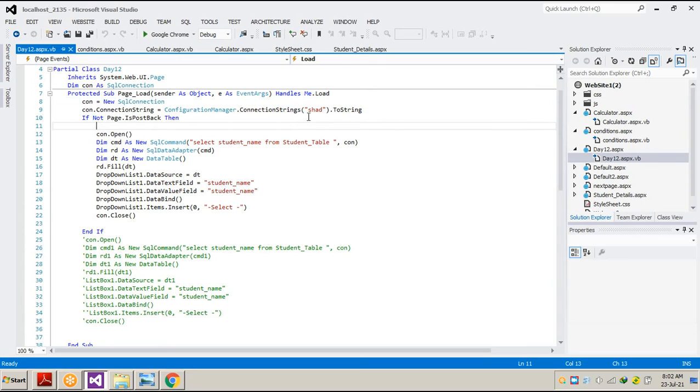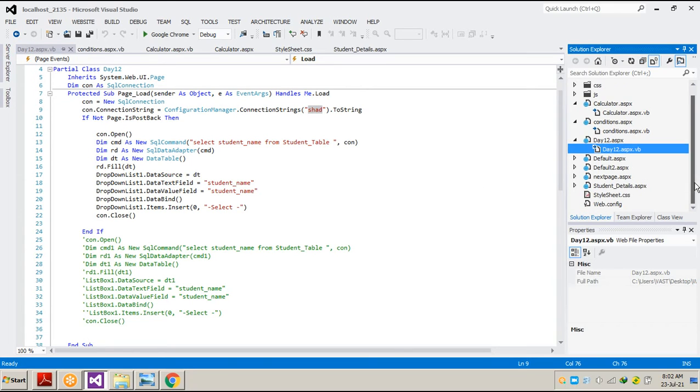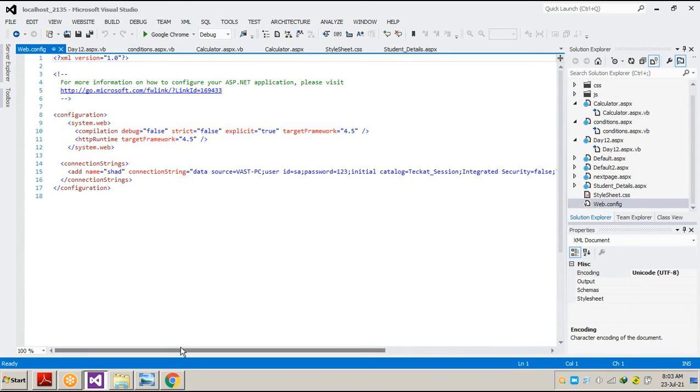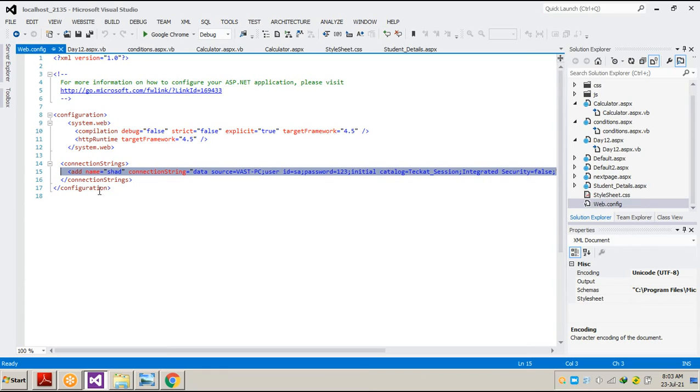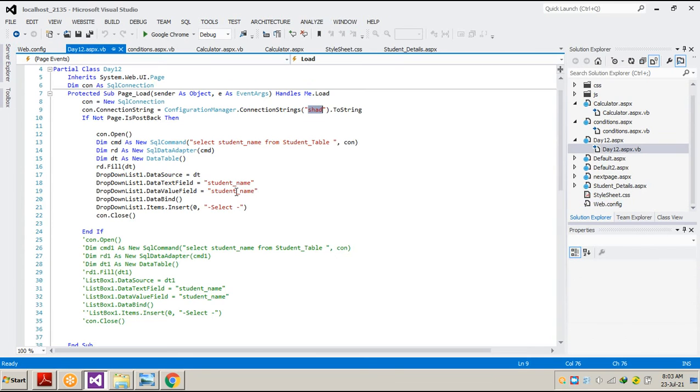In every field, the connection name is Shad, and to which database it is connected, that is what we are going to find in our web config file, which every Visual Studio project has. So this is the string name we use to connect from front end to back end, from project to database, and the SQL statement is used to connect the tables to a particular page.